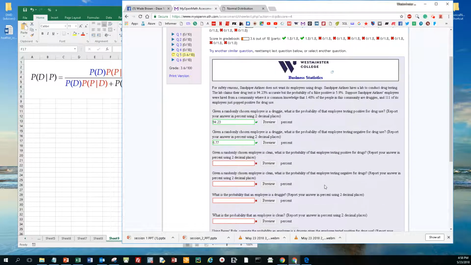Okay, now next question. Given a randomly chosen employee is clean, what is the probability of that employee testing positive for drugs? Well, they're clean, but they test positive. That is the false positive rate of 5.9%. We'll type it as 5.90%. Given a randomly chosen employee is clean, what is the probability of that employee testing negative for drugs? Well, that's 100 minus 5.90, or 94.1%.